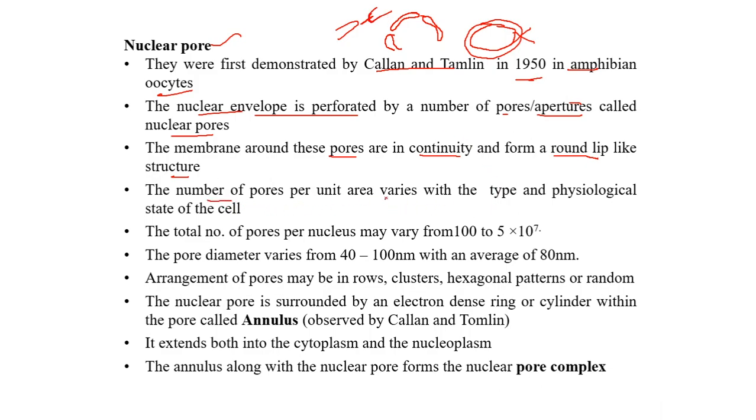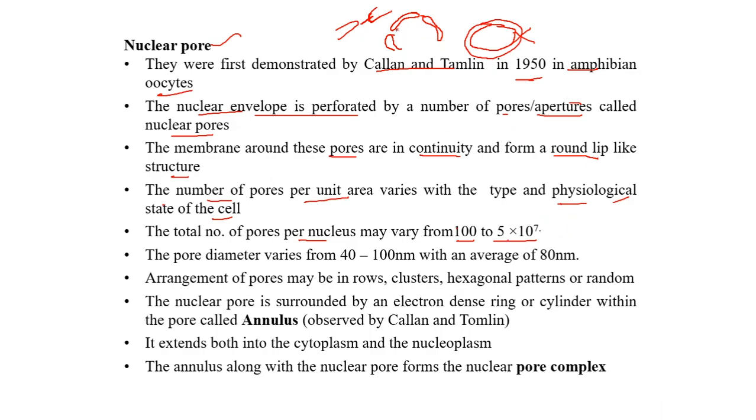The number of pores per unit area differs with the type of physiological function or the physiological state of the cell. Depending on the type of cell, the nucleus might have 100 pores, or there may be as many as 5 into 10 to the power of 7.